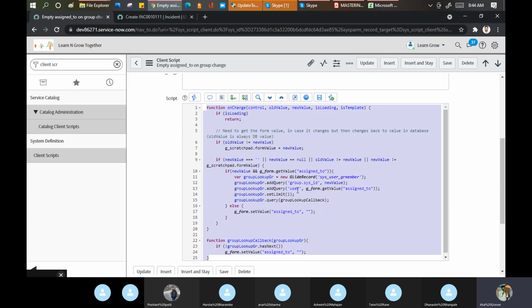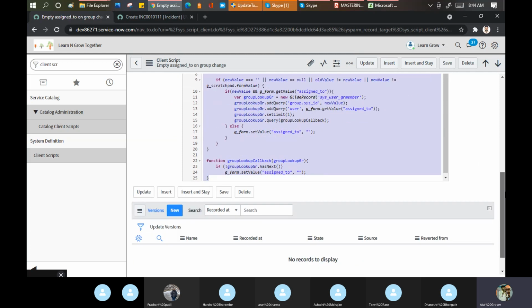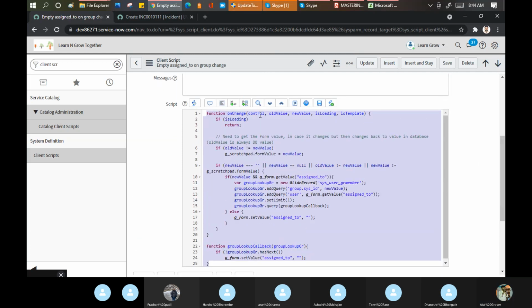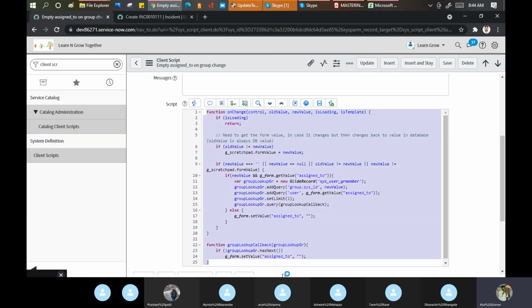Okay, this methods we will discuss, but this is the way that you have to write the client script. Here your brain needs to work very clearly. I have no idea, I did not write anything any time. But this is the place where you have to write the scripting part. It is not a drag and drop option. You have to write the code only. How to write, what to write, we will discuss it. Maybe today, if you are not able to complete, tomorrow we will pick it up again.